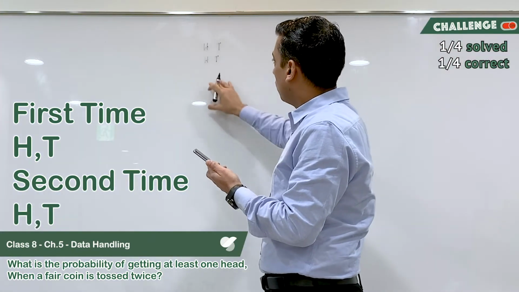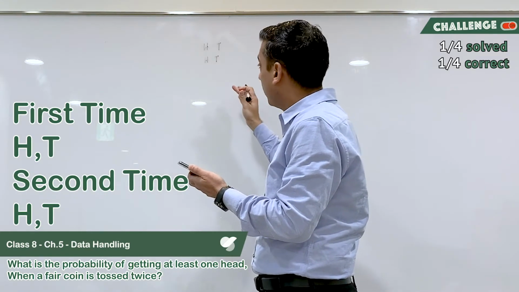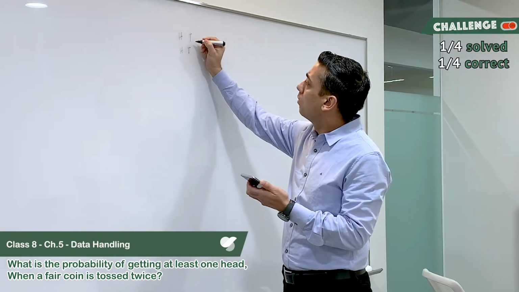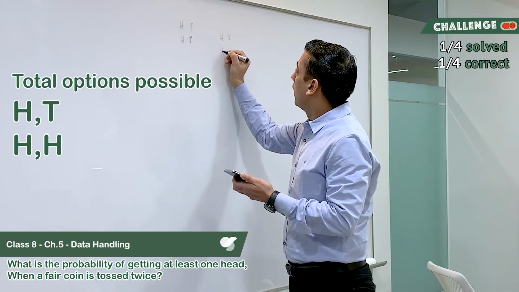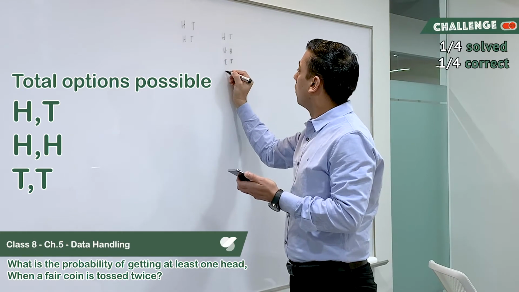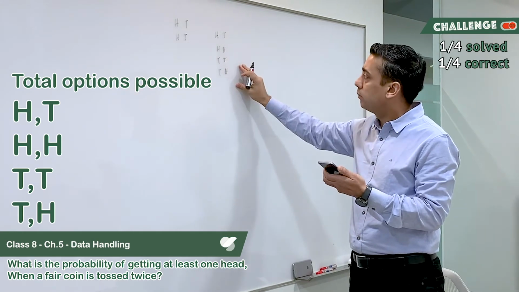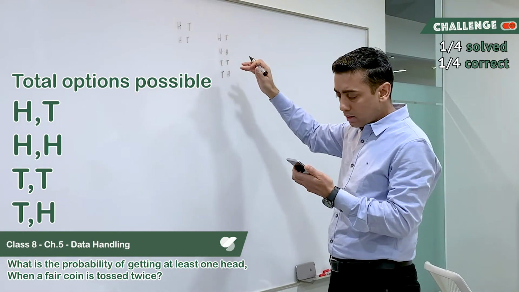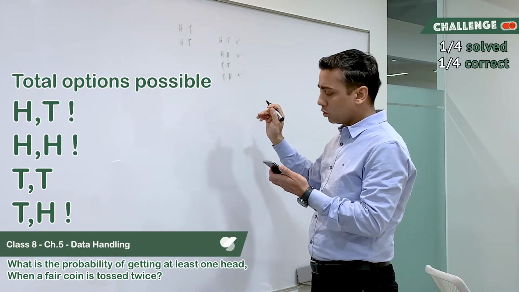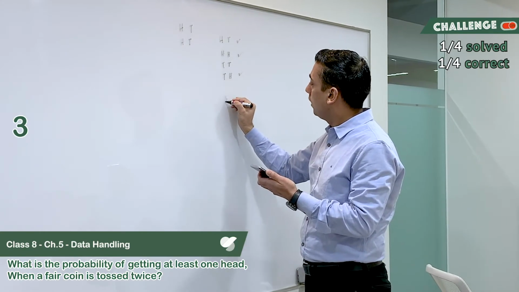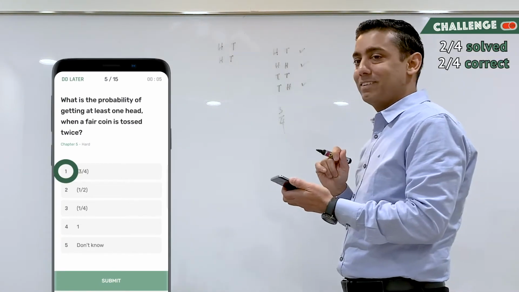In the second time as well I can get a head or a tail, right? So I have these 4 options possible, and it says what is the probability that I get at least one head, right? So the total options possible are head-tail or head-head or tail-tail or tail-head, right? So we get these 4 possibilities when you toss the coin 2 times. So at least one head is here, here, and here. So the probability would be, I think, 3 out of 4. I have an option here, 3 by 4. So I click on that, and that's the right answer.